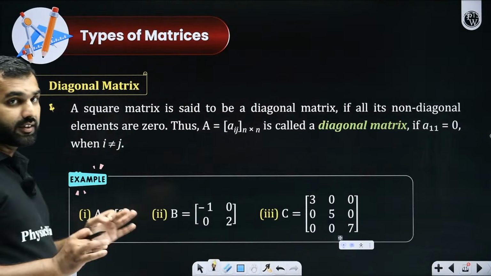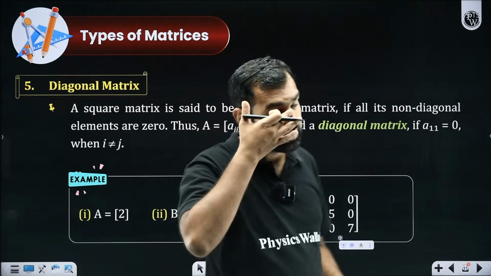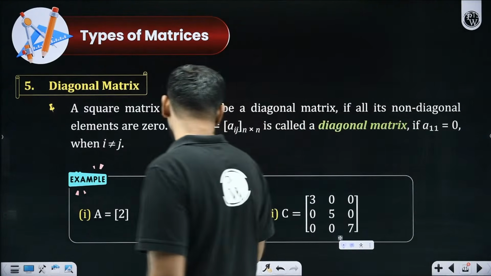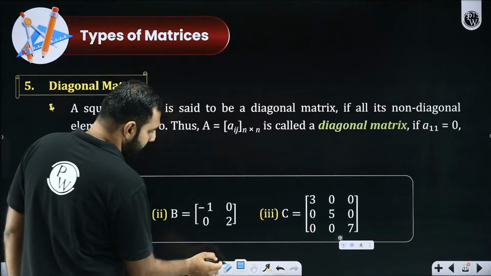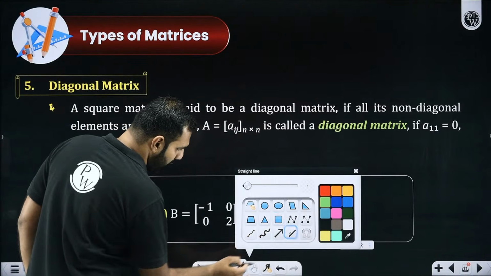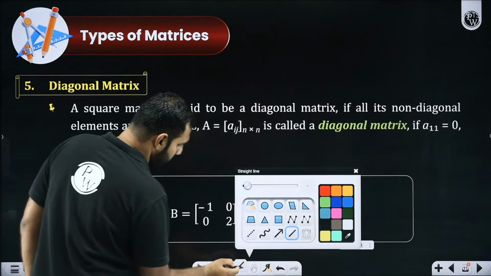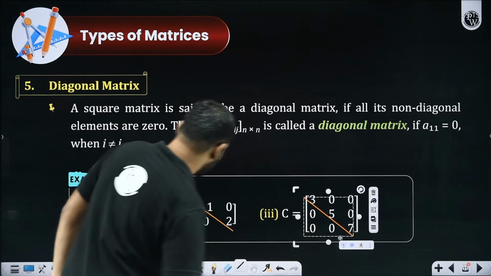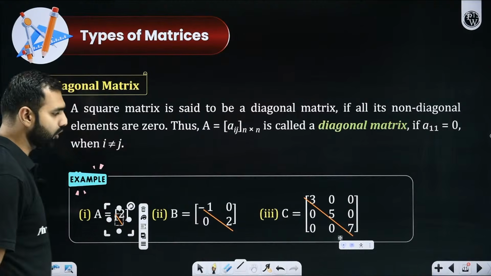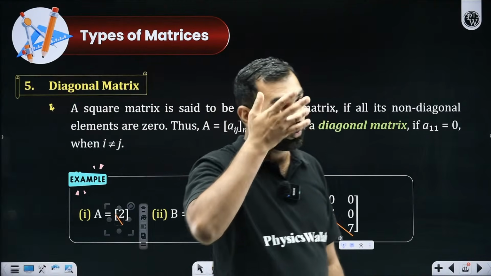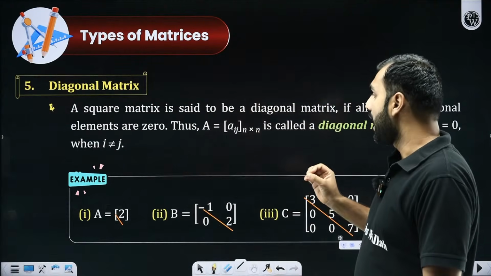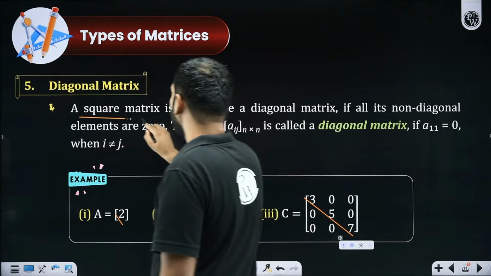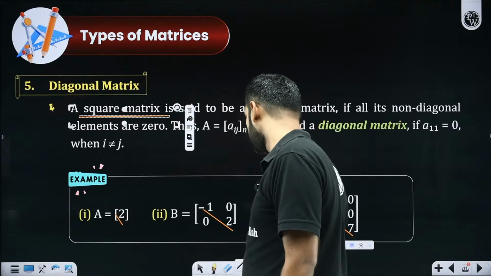Diagonal matrix. Now that's a very crucial matrix on which a lot of questions are asked and framed. Let me begin my discussion here. This is a matrix where the diagonal elements are non-zero, but apart from the diagonal elements, all the non-diagonal elements, all the non-principal diagonal elements, are going to be zero. Of course, first of all, it has to be a square matrix.